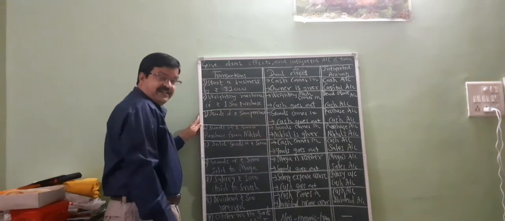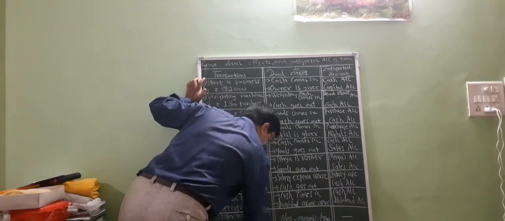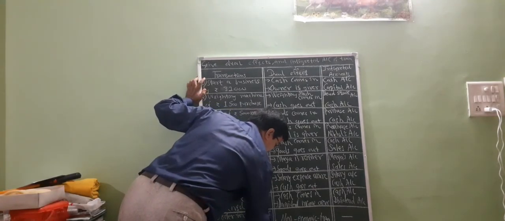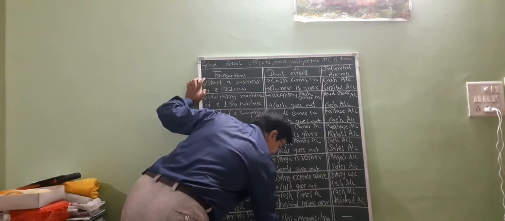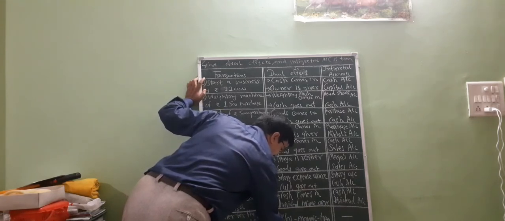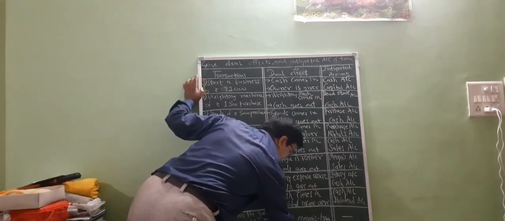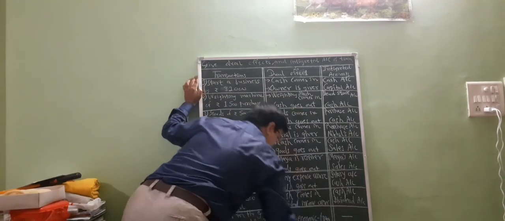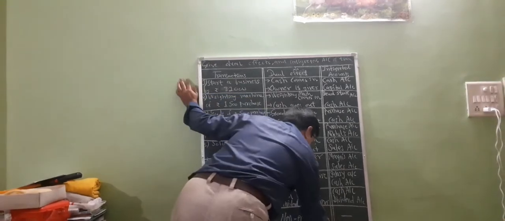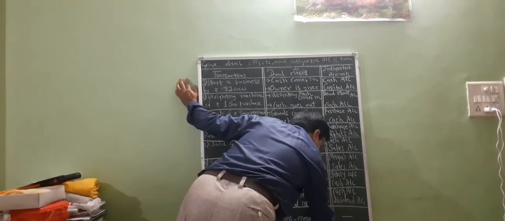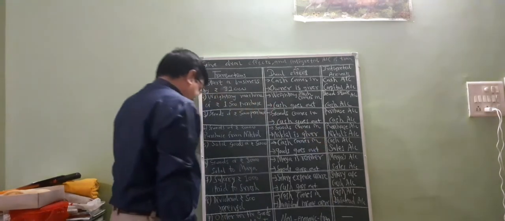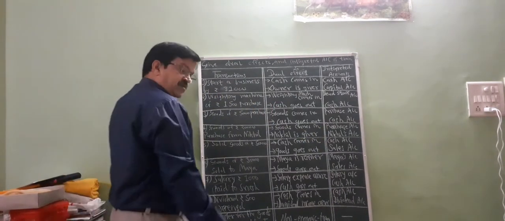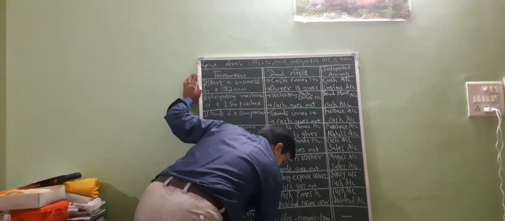It is an exchange transaction, friends, and goods goes out. When goods goes out, it is sales for you, so sales account, and machine comes in, machine account. Notice also, friends, non-economic transaction.